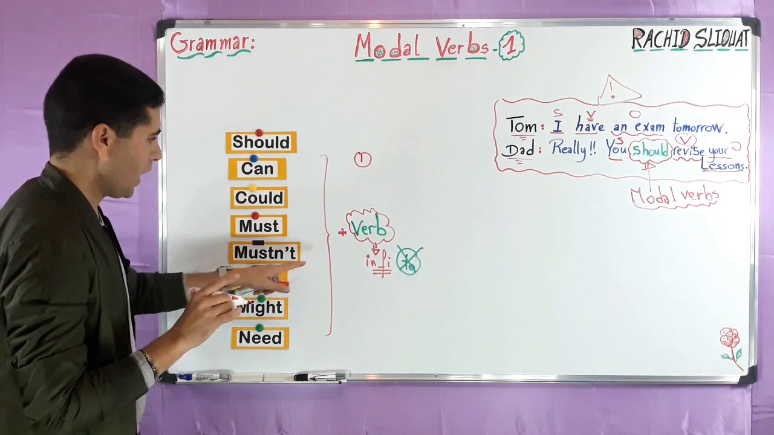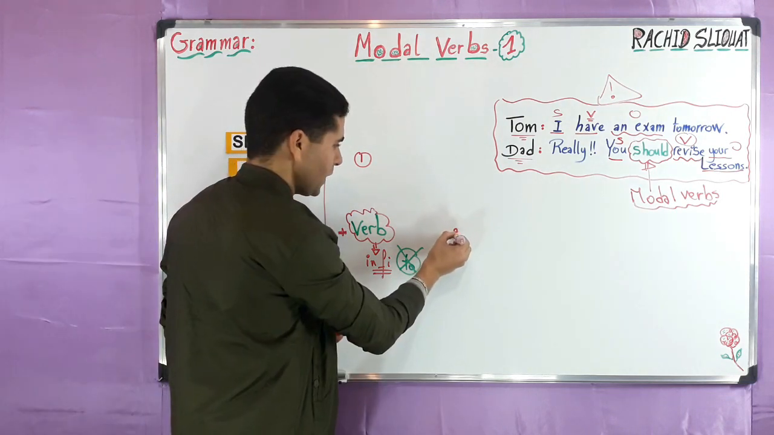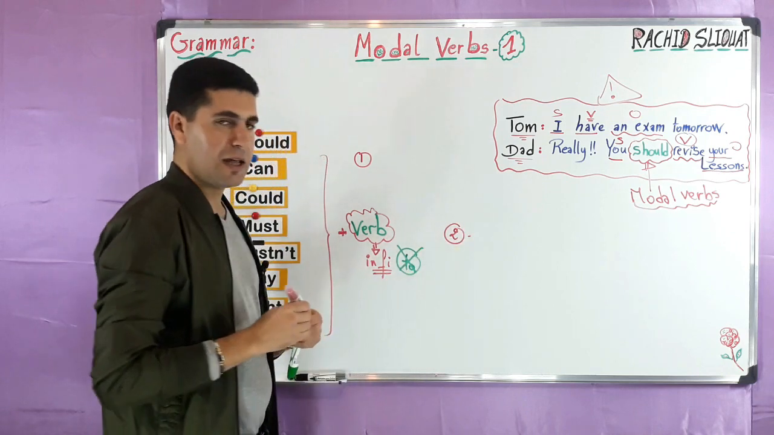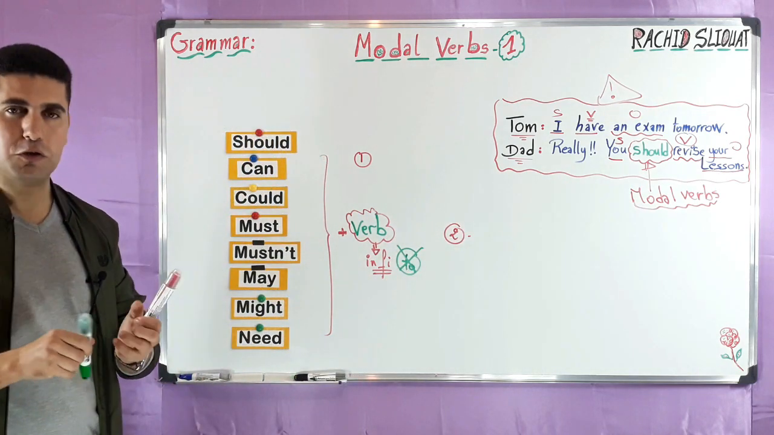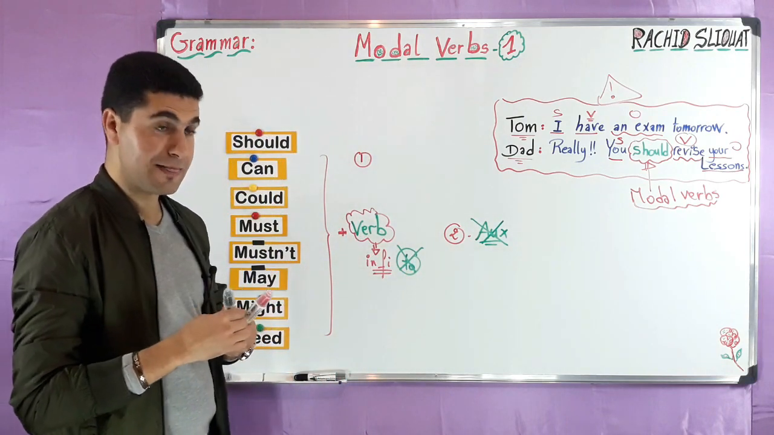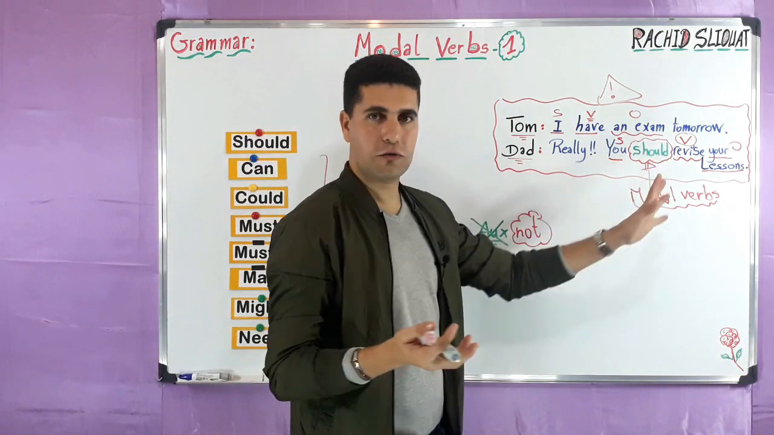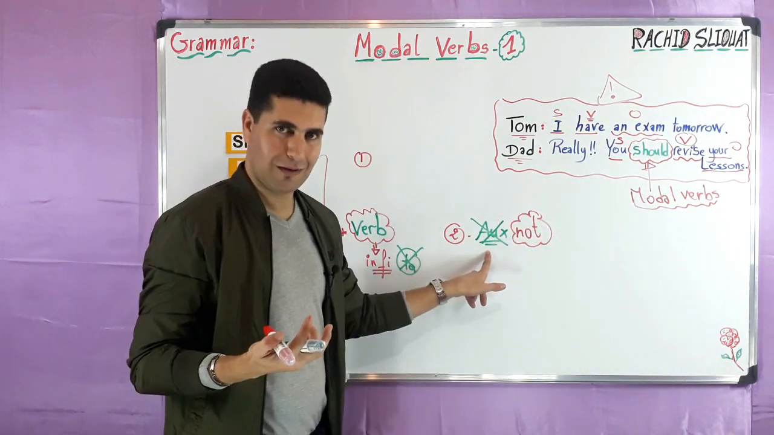So modal verbs are followed by a verb in the infinitive, okay? This is number 1. Number 2 that I'd like you to remember is that modal verbs don't need the auxiliary for negative, okay? For example, here we can say should or shouldn't. So we don't have the auxiliary.